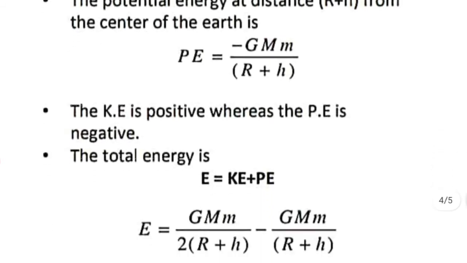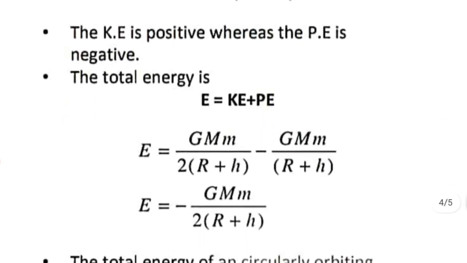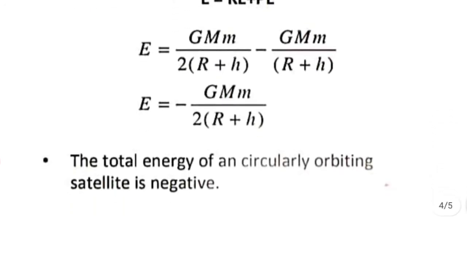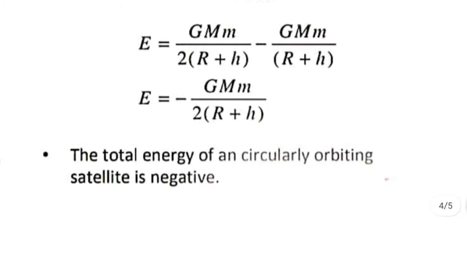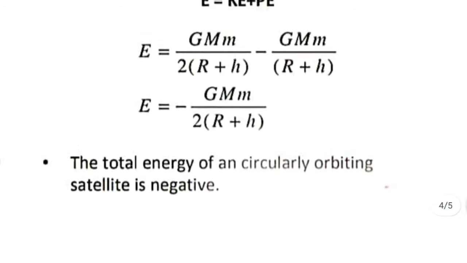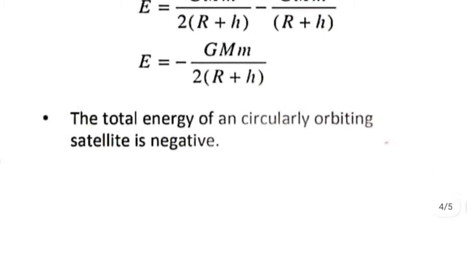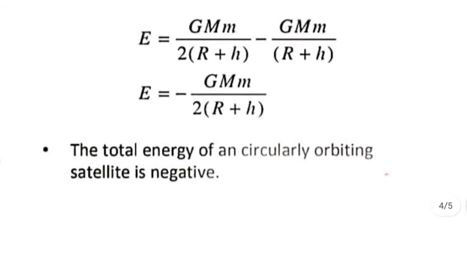Now total energy is the sum of kinetic energy and potential energy. So adding both and simplifying, we have the total energy as minus GMm by 2 into r plus h. So total energy of the satellite is negative. That negative sign shows that it is bound to Earth. That means the satellite is a bound system. That is the meaning of the negative sign.